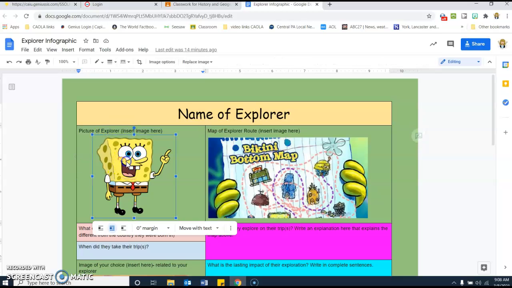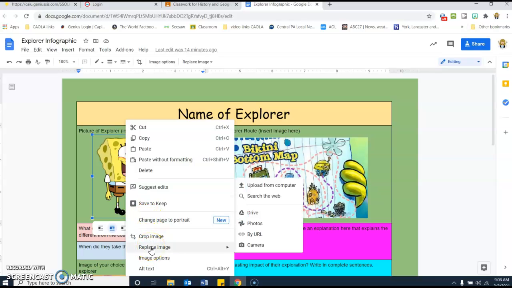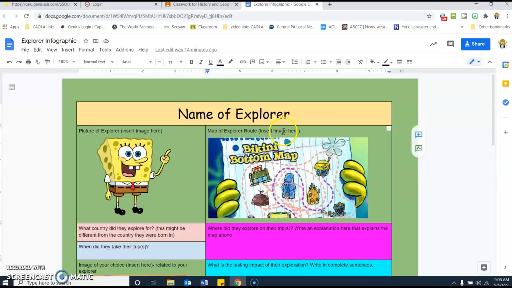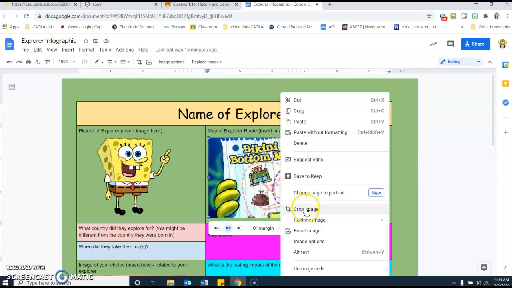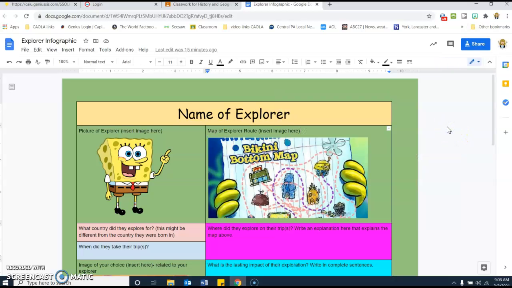And then here, if you right click on this, you can go to replace image. That's where you can go to Google Images, find a picture of your explorer, save it to your computer or to your Google Drive. And then if you hit replace image, you can put it right in there and it'll go right in the spot that I have SpongeBob. All right. Same with over here. You will delete the text that's at the top. And right here, you will replace the image by finding a map of where your explorer went.